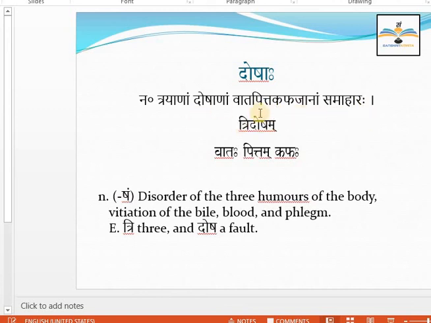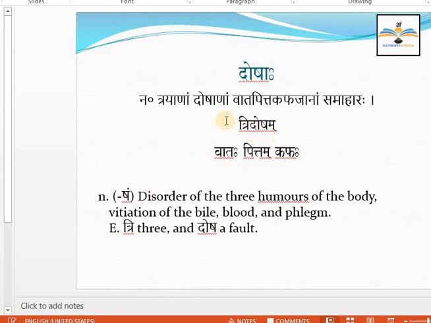So the group of three doshas, vata pitta kapha, is called tridosham also. It's a neuter word if you say tridosham together. If you write together as tridosha, it's a samasic word, a samas example.